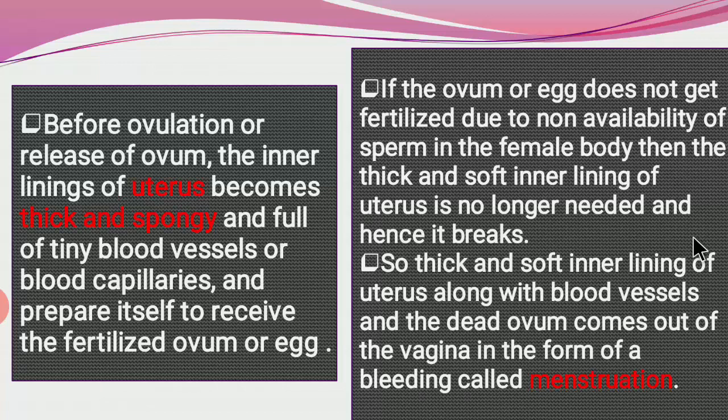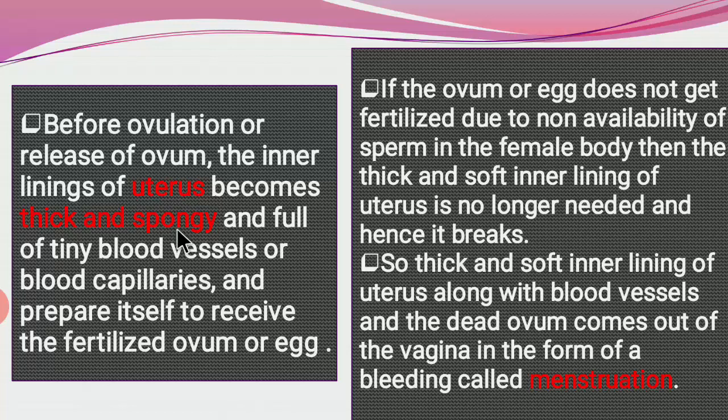Before ovulation or release of the ovum, the inner lining of the uterus becomes thick and spongy and full of tiny blood vessels or blood capillaries, and prepares itself to receive the fertilized ovum or egg. Means before ovulation starts, the inner lining of the uterus becomes thick and spongy, because it is making itself ready for the implantation process.